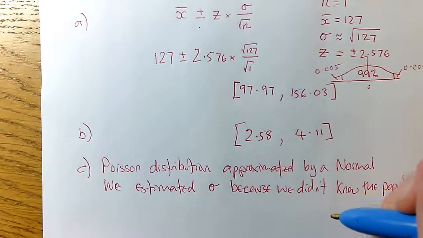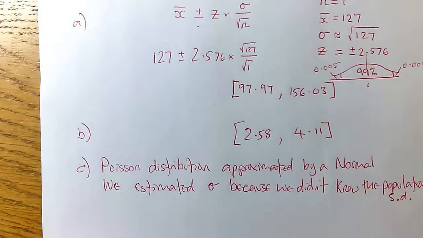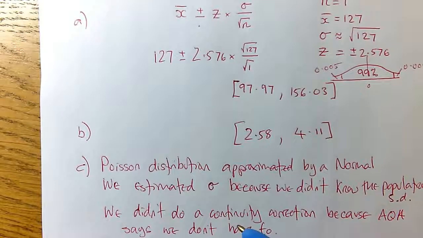The syllabus you're doing says you don't have to do the continuity correction, but I think it's possible that they'll just check whether you know that you should have done one. So anyhow, not very likely to come up in your exam, but you just need to be aware that we have skipped a continuity correction. So our third reason why that's an approximation is because we didn't do that continuity correction. And AQA says that's okay, so we're fine, but we need to be aware that it is approximate for that reason.